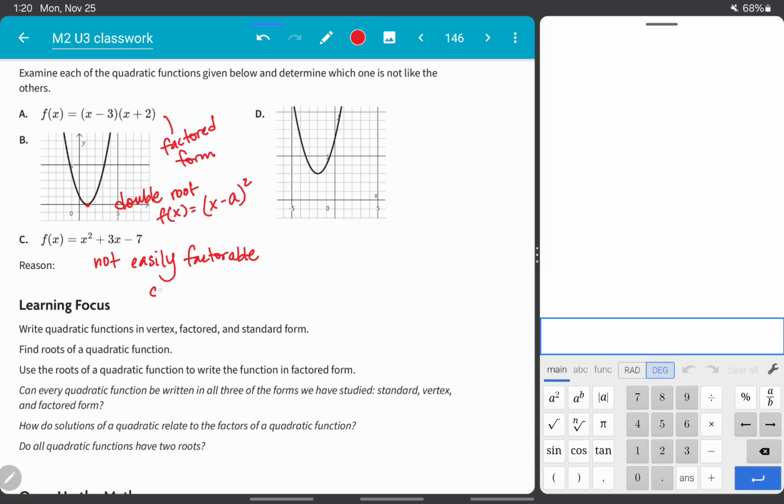Try either complete the square, you could also do quadratic formula, or you could do the Babylonian method.